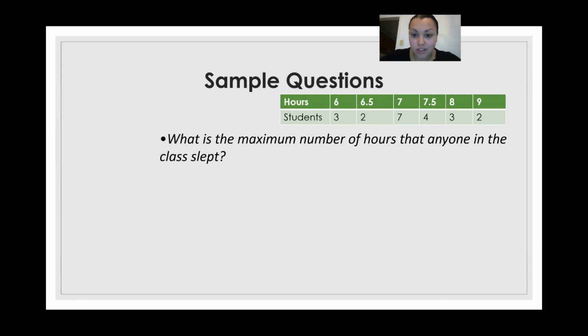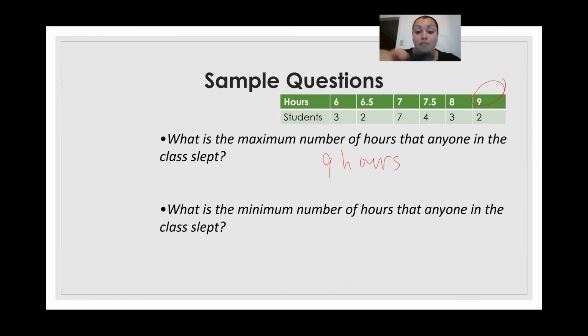So one question we could ask from the data is, what is the maximum number of hours that anyone in the class slept? So again, maximum meaning the highest. So we can see here the highest number of hours from our chart is 9 hours. Similarly, we can ask, what is the minimum number of hours that anyone in the class slept? Minimum meaning the fewest. Again, from our chart, the first number, because we ordered it from smallest to greatest, was 6 hours. So that is the fewest number of hours that anyone in our class slept.